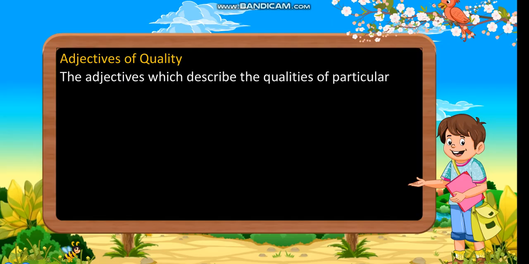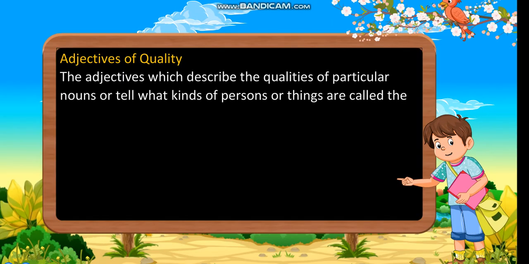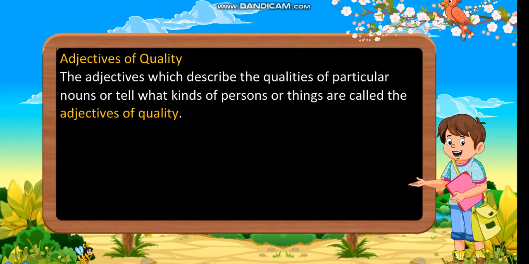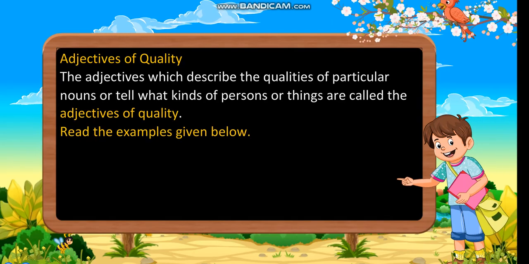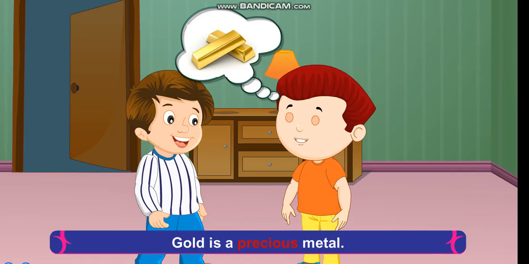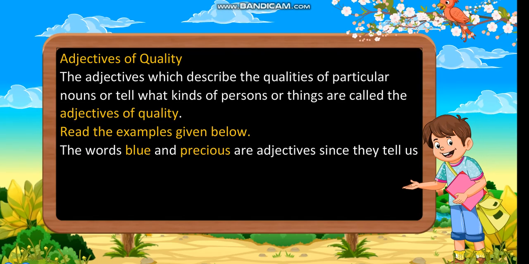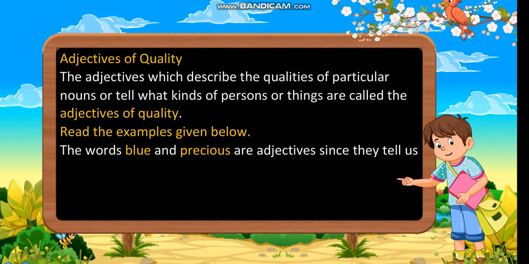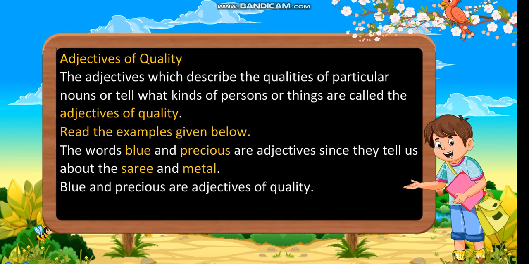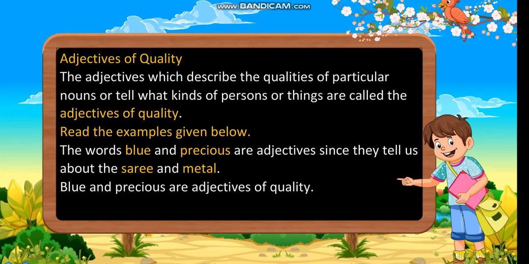Adjectives of quality. The adjectives which describe the qualities of a particular noun or tell what kinds of persons or things are called the adjectives of quality. Read the examples given below. Sonia bought a blue sari. Gold is a precious metal. The words blue and precious are adjectives since they tell us about the sari and metal. Blue and precious are adjectives of quality.